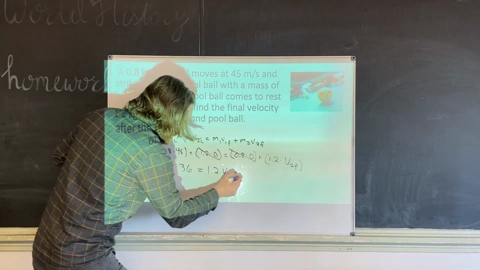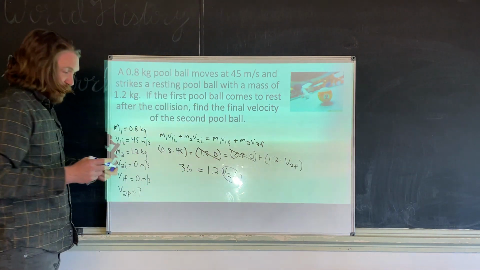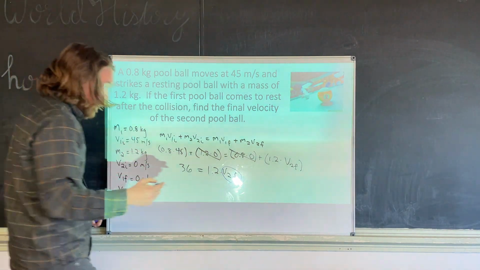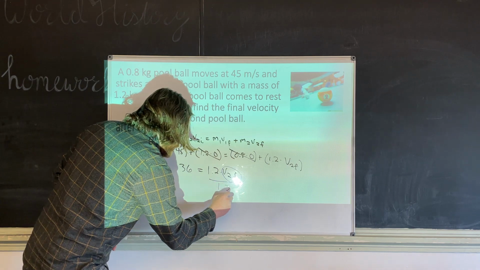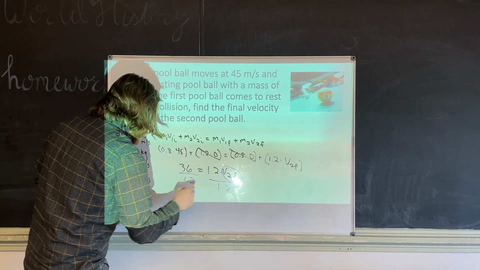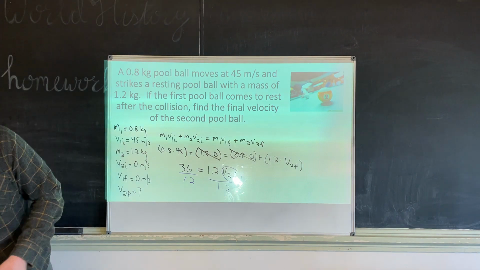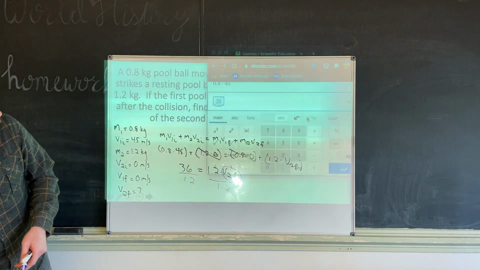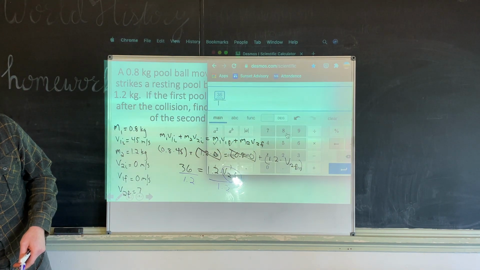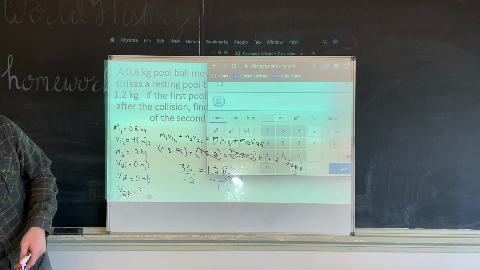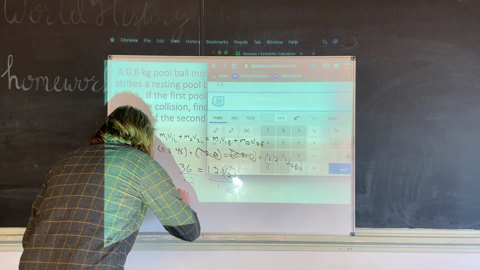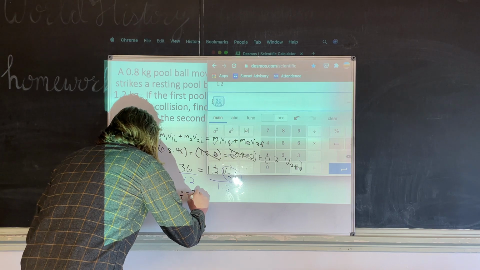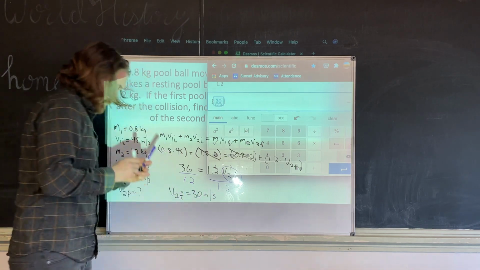We want to get V2F by itself. This is multiplication. This should look pretty straightforward. So we do the opposite of multiplying, which is dividing, and we want to move the 1.2. So we divide that side by 1.2. We divide that side by 1.2. We bring back our calculator, and we're going to take this 36 and divide it by 1.2, and that gives us our answer, which gives us a final velocity for the second object, V2F, of 30 meters per second.